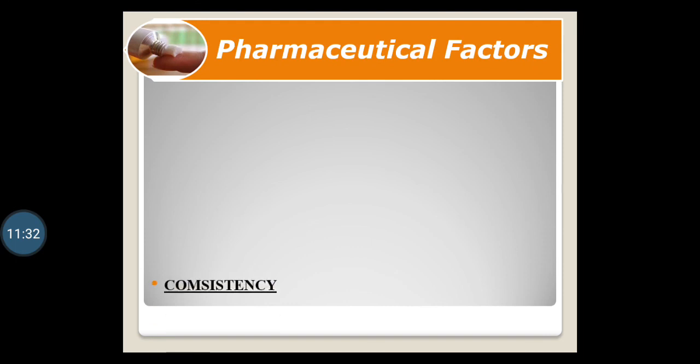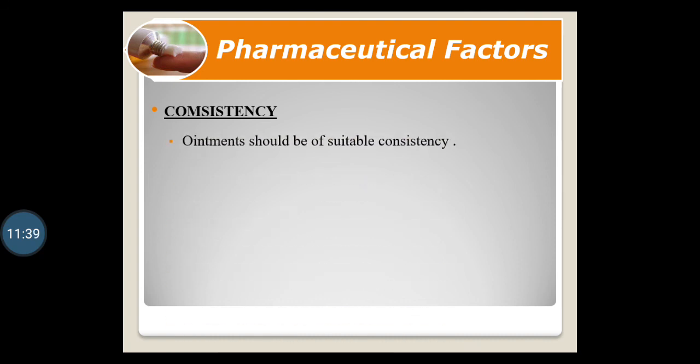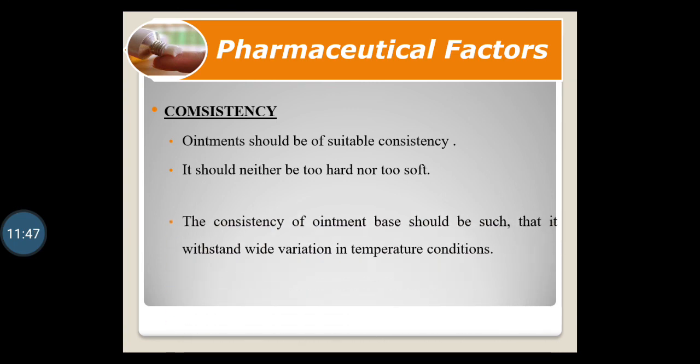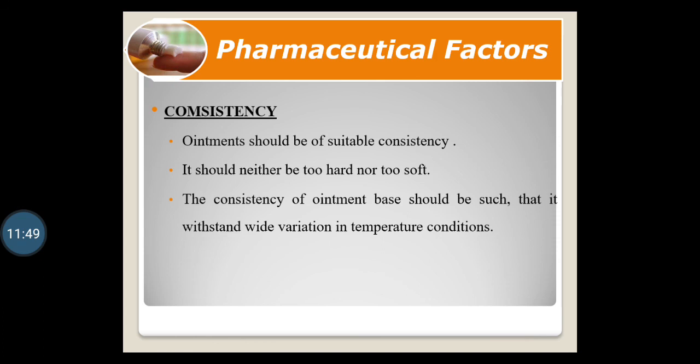Then the last factor is consistency of the preparation. Ointment should be of suitable consistency. It should be neither too hard nor too soft. The consistency of the ointment base should be such that it withstands wide variation in temperature conditions.